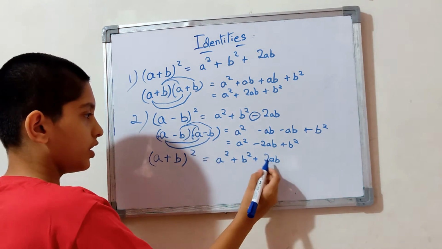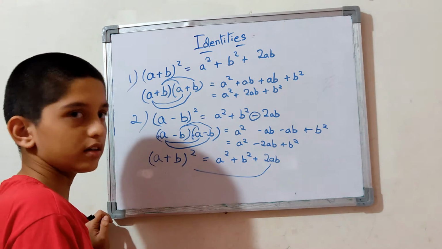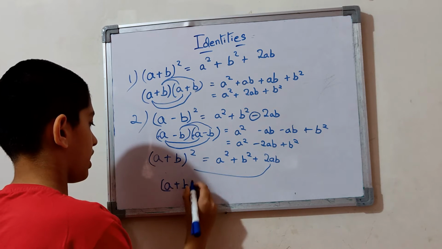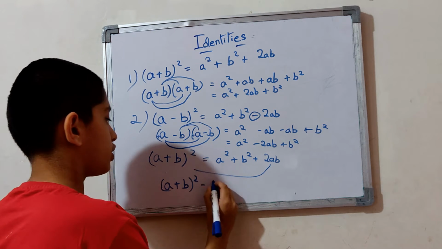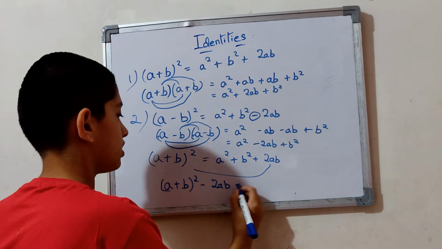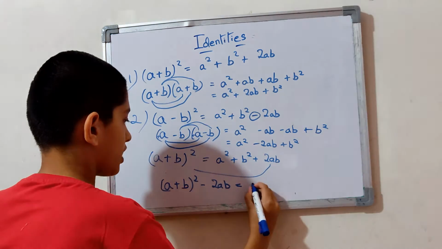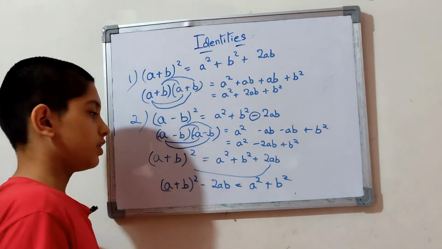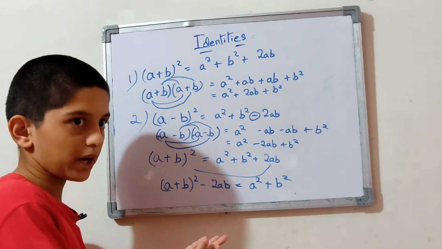What you can do is take this side, which is (a + b) the whole square minus 2ab is equal to a square plus b square. This is one type of how you can represent it.